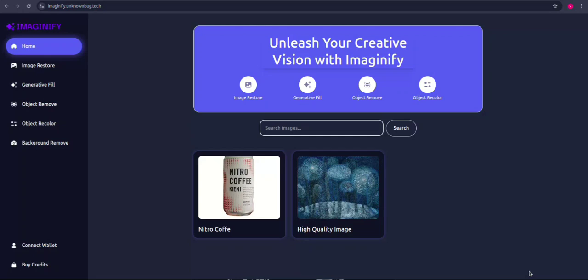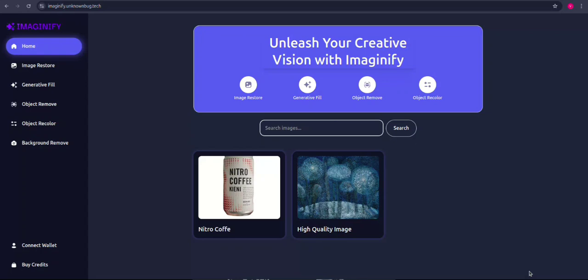So it's basically an AI powered image editing tool, but all the transactions and the image edits and images are stored on blockchain. And I also added some interactivity like likes, dislikes and comments on images.